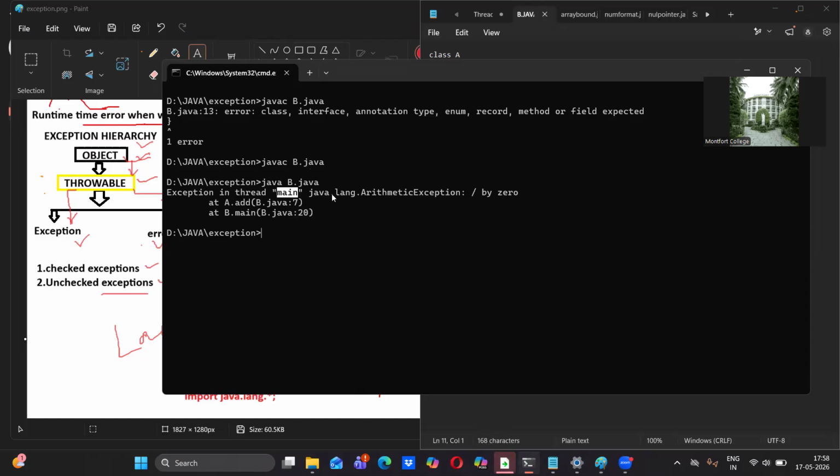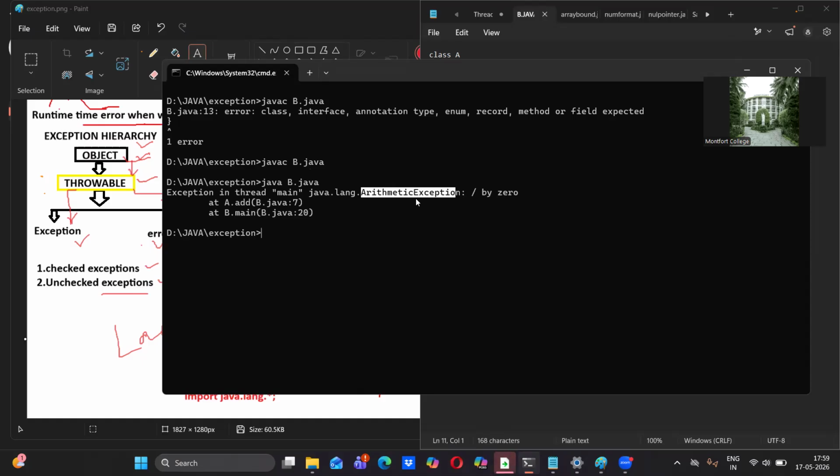Okay. So in the java.lang package, we have ArithmeticException. Here, what thing have we given? Divided by 0 we have given. That's why it is throwing the exception. Now, this error, how can it be handled? So how are we going to handle this one?